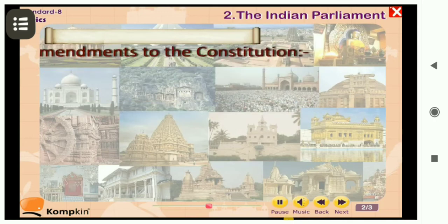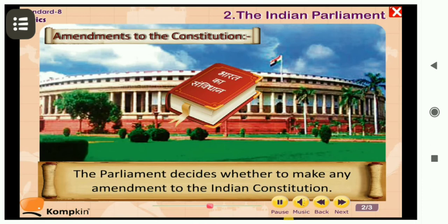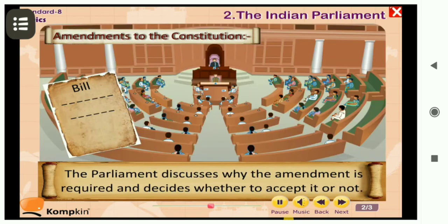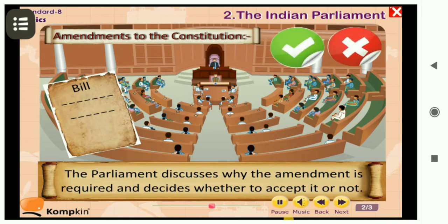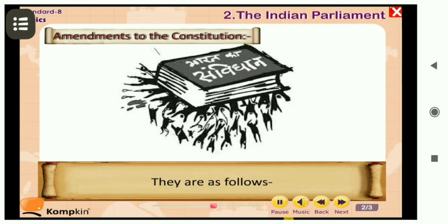Let's learn about the amendment to the Constitution, that are the changes. The Parliament decides whether to make any changes or amendments to the Indian Constitution. The Indian Constitution Amendment Bill is considered to be a very important bill. The Parliament discusses why the amendment is required and decides whether to accept it or not. The Constitution mentions various ways of amending the Constitution, means changes to the Constitution.